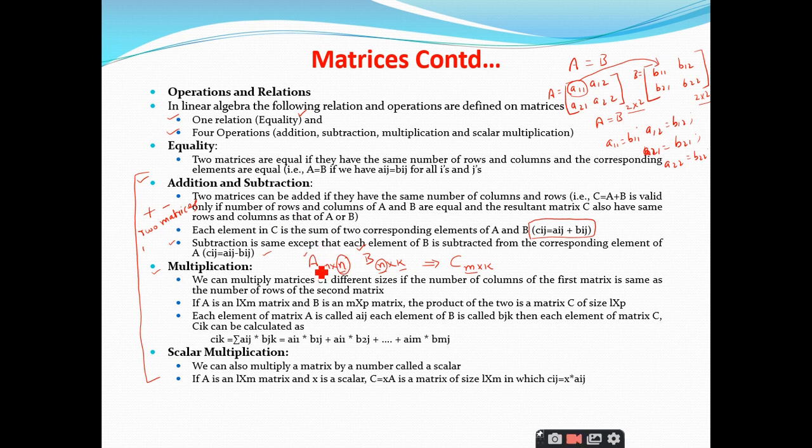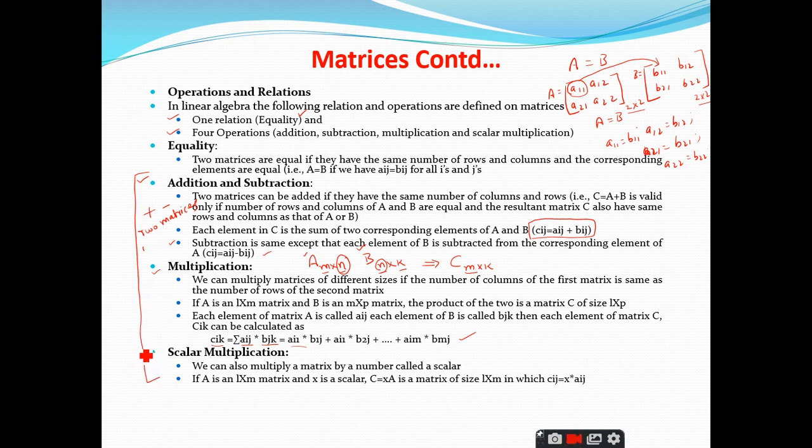So, in order to multiply two matrices, it is mandatory that you always check that the number of columns of the first matrix is equal to the number of rows of the second matrix, and the resultant matrix will have rows equal to the number of rows of the first matrix and columns equal to the number of columns of the second matrix. So, we will write like this: Cik is equal to the summation of Aij star Bjk. So, this is the formula. You know very well about this multiplication, so there is no need to give the example also.